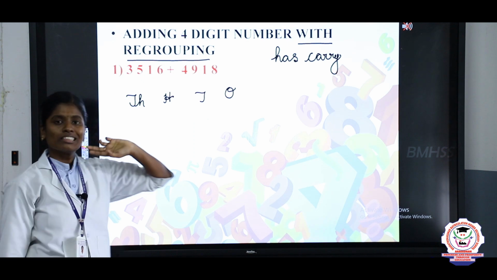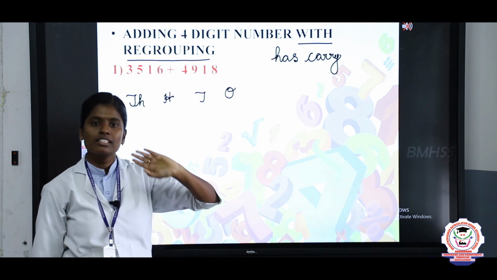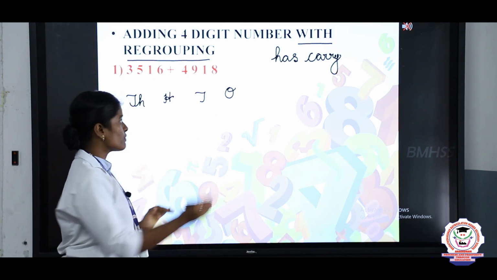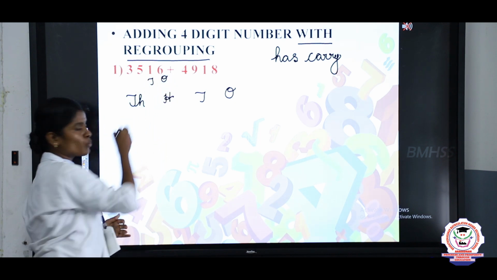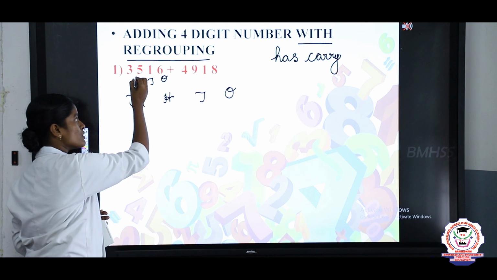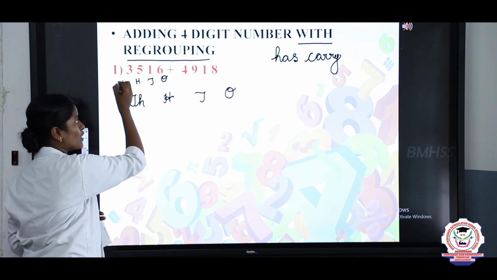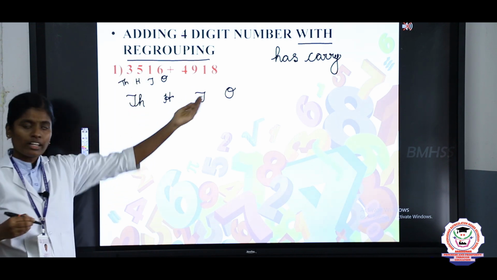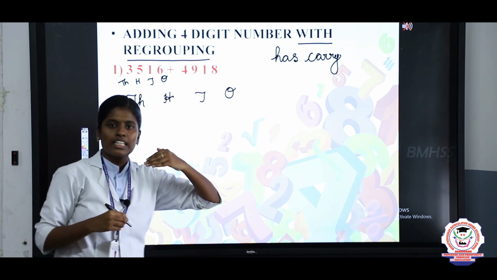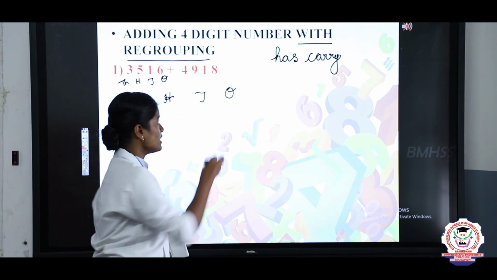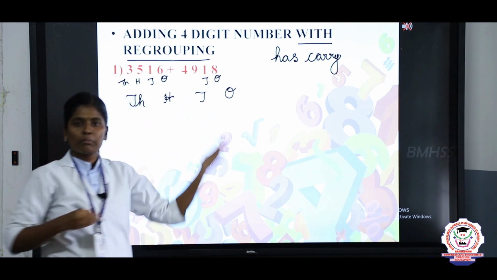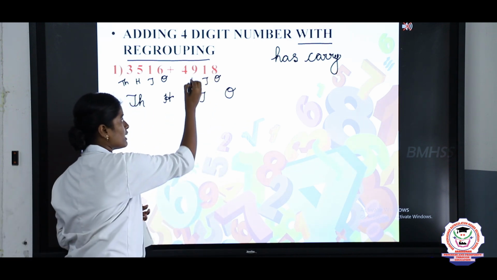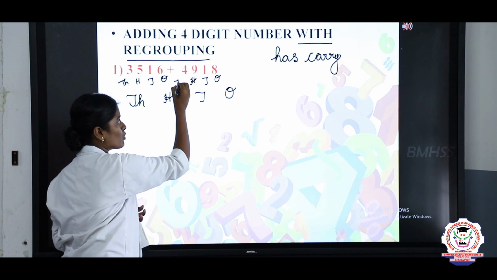So take 3516. What is the ones place value? The ones place value is 6, tens place value is 1, the hundreds place value is 5, thousands place value is 3. Next we will take 4918. Here the ones place value is 8, the tens place value is 1, the hundreds place value is 9, and finally the thousands place value is 4.